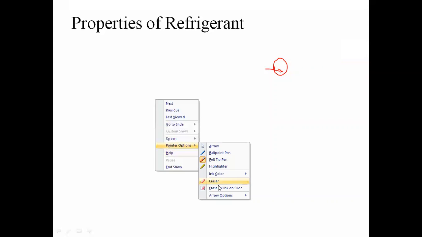we can select the refrigerant for the particular application. So whatever number of refrigerants are there, each and every refrigerant will possess its own properties. Those properties of refrigerants are broadly classified into three categories.